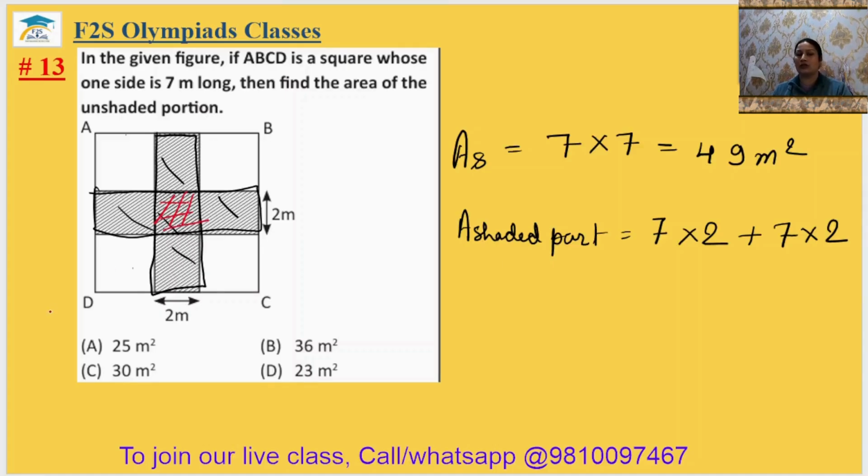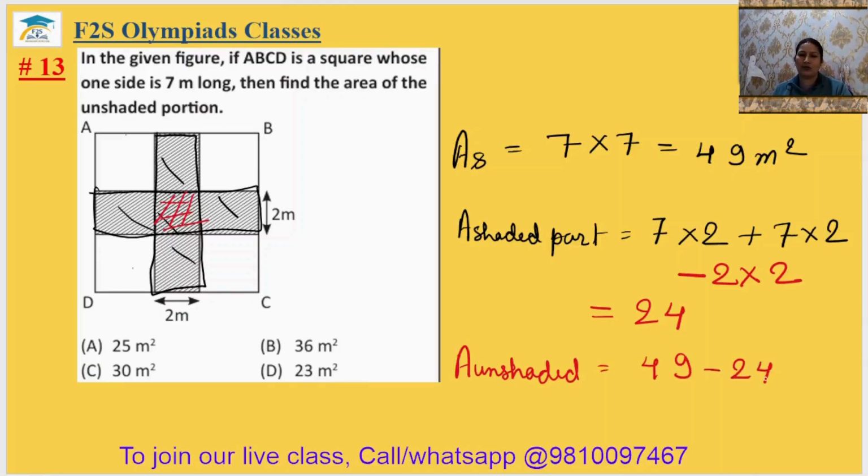It means we have to subtract this area. So minus 2 multiply by 2. So it will be your 24. So the area of the unshaded part will be equal to 49 minus 24. This is equal to 25 meter square. It is in the option number A. So 13th answer is option A.